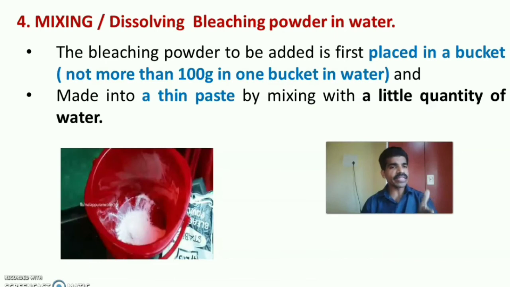The fourth step is mixing or dissolving bleaching powder in water. So bleaching powder to be added is first placed in a bucket. That is, we can use maximum 100 gram, not more than 100 gram in a bucket of water. And we have to make that bleaching powder by adding a little quantity of water as a thin paste. Then only we have to mix with a large quantity of water.